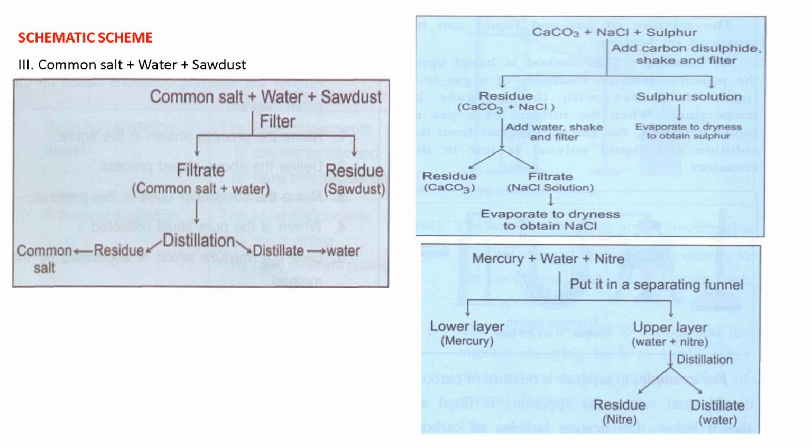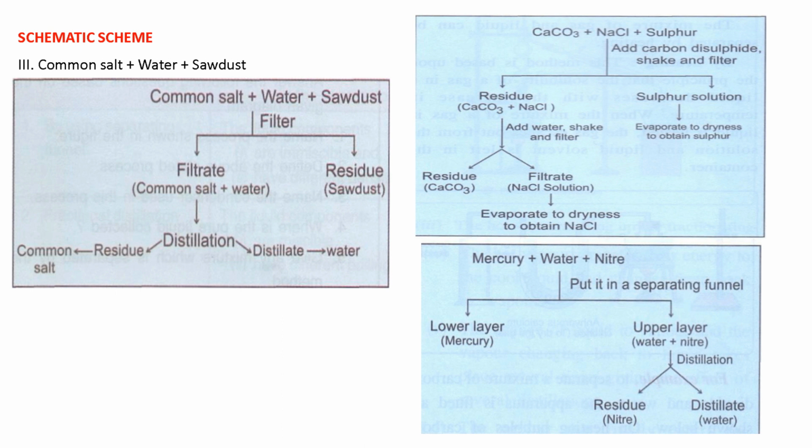Then we come to the next, common salt plus water plus sawdust. We filter the solution. In the filtrate there is common salt plus water, and in the residue there is sawdust. We know when we filter the solution, sawdust will be the residue. Then we do the distillation. The distillate is water, and in the residue there is common salt, so we can separate it by this method.